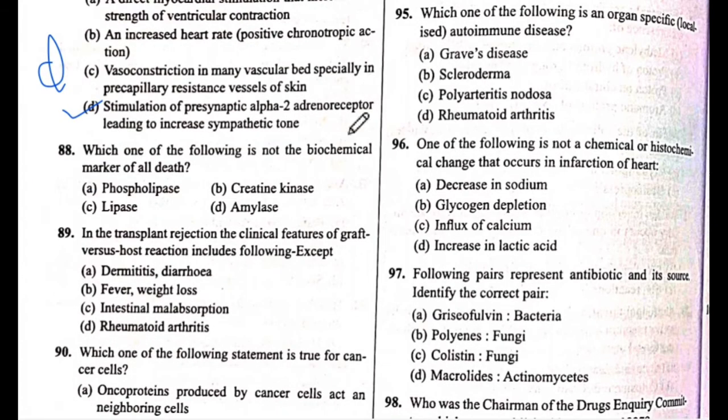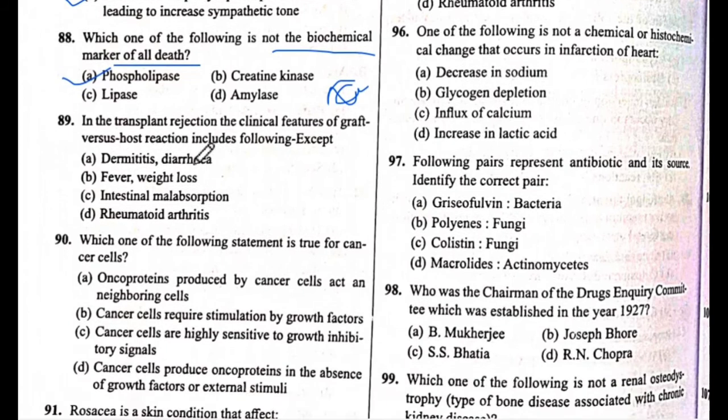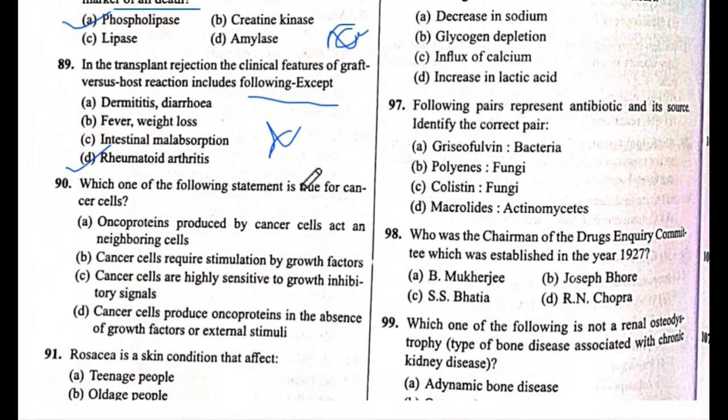Which one of the following is not the biochemical marker of cell death? The answer is A, phospholipase. The answer is A. Next is question number 89. In the transplant rejection, the clinical feature of graft versus host reaction includes the following except. The answer is D, rheumatoid arthritis. The answer is D. Next is question number 90.